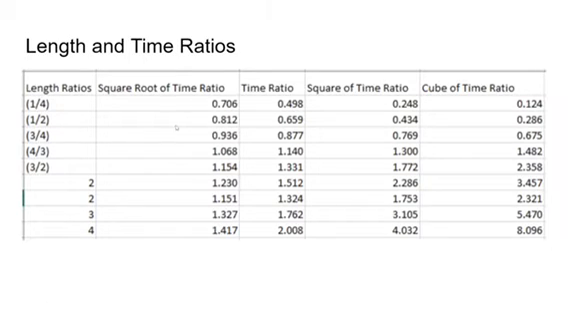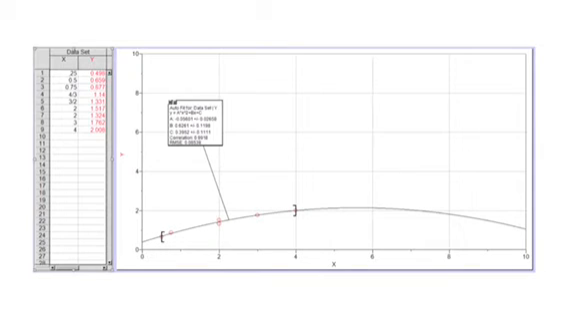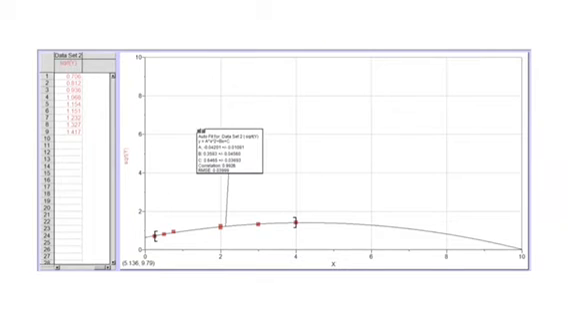We used our averages to find the time ratios. With the time ratios, we then square them, cube them, and also take the square root of them, giving us our graphs. First one is our time ratio. As shown, it does not make a linear graph. It's a quadratic that's upside down. Our second graph is the square root time ratio, excuse me. And as you can see, it is also not a linear graph.